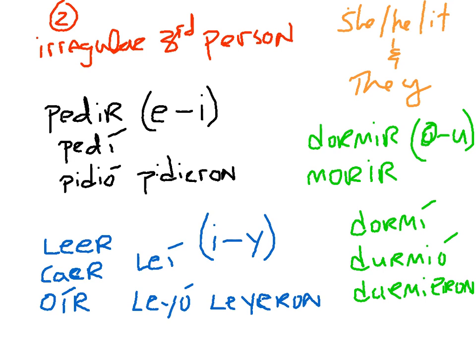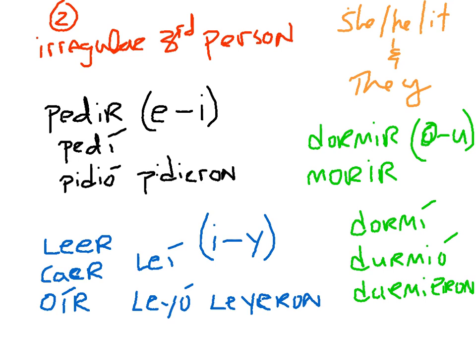The second group are what we call i to y's. Leer, to read, caer, to fall, oír, to hear. These are examples of i to y stem changers. These verbs are irregular in the preterite, in the he, she, and in the they form. Let's use leer as an example. I read is totally accurate, L-E-Í with an accent. But to say she read, L-E-Y-Ó. To say they read, L-E-Y-E-R-O-N. The i that used to be here for these endings changes to a y. Hence, this group is called the i to y changers.